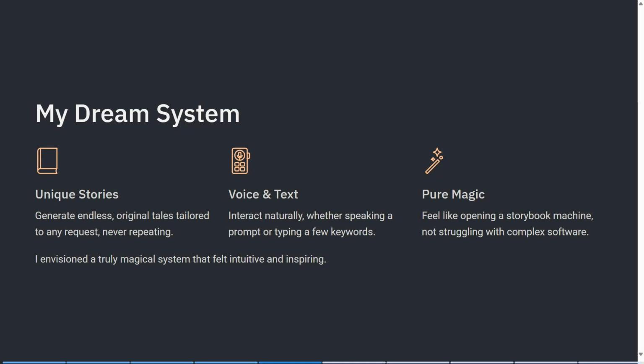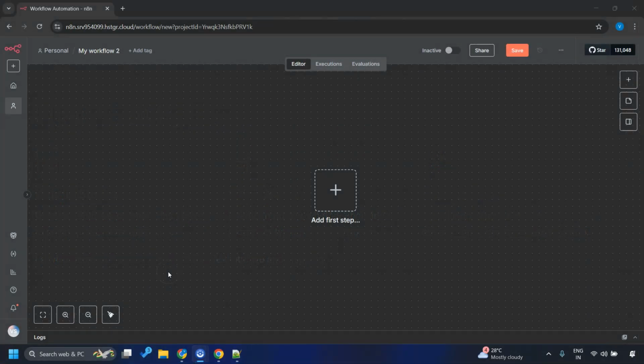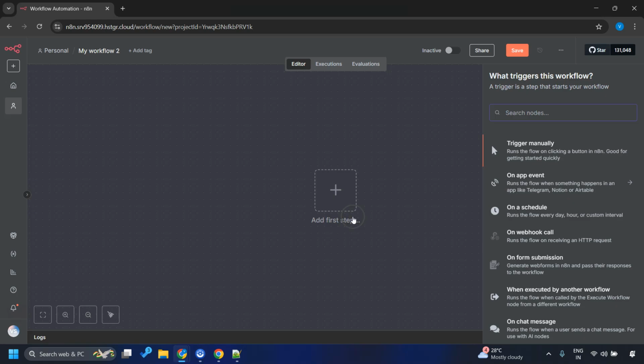I'm sure most of us have gone through this parenting challenge, but if you are not, don't worry, you will realize it soon. Alright? To make this automation real, I chose n8n platform. I already have self-hosted n8n, so I want to use this for this storytelling workflow automation. Okay? Now, what should trigger this workflow?